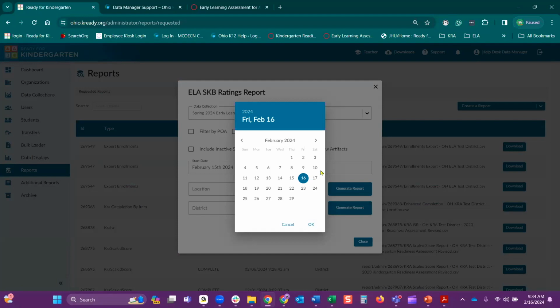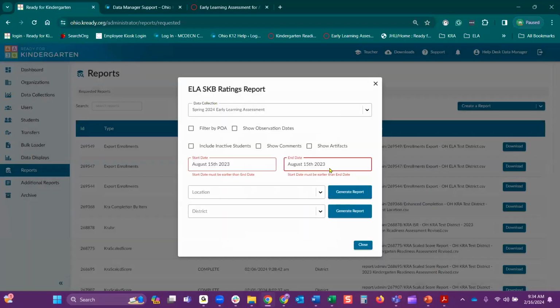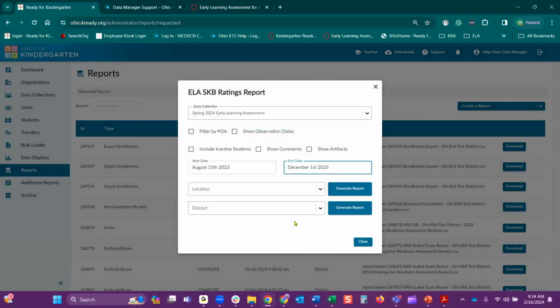Okay, that's normally, but for this year, for the fall, so let's say we're looking at the fall. Let's go back here. So I want to look at the fall, let's say. So let's go with the 15th there, hit OK. And then the end date there was actually December 1. And then I hit OK. So you're looking for scores in that specific date range.